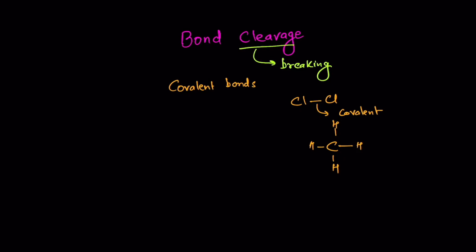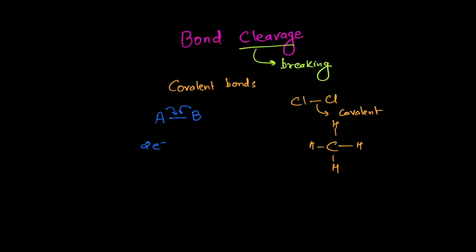The property of covalent bonds is that whenever a covalent bond is formed between two atoms, say A and B, then each of these atoms shares an electron. So one electron that I am showing by a dot comes from the A atom and the other electron comes from the B atom, and they together form this bond. So a covalent bond has two electrons and one electron is shared by each of the species that form the bond.